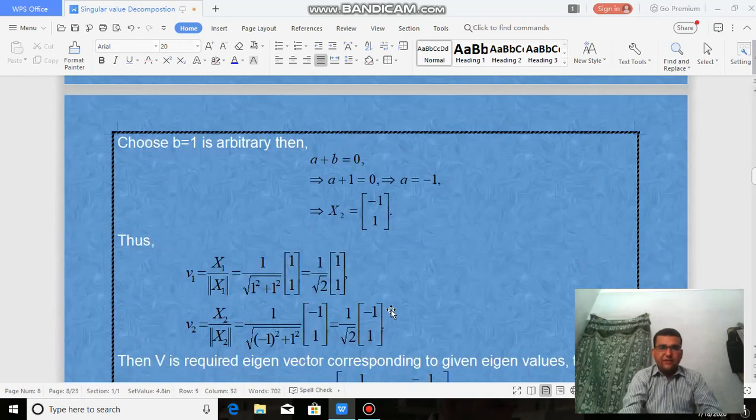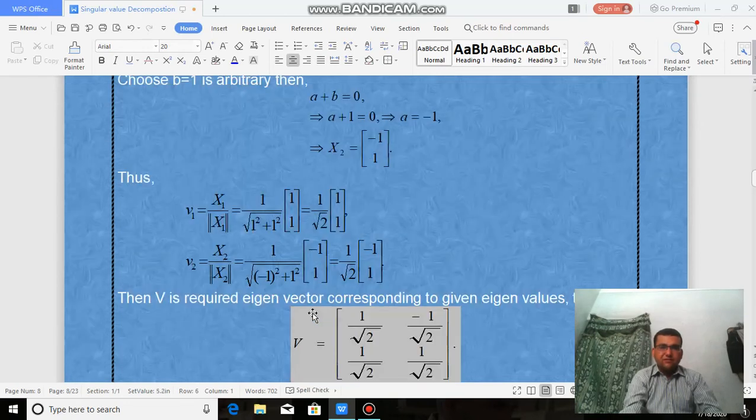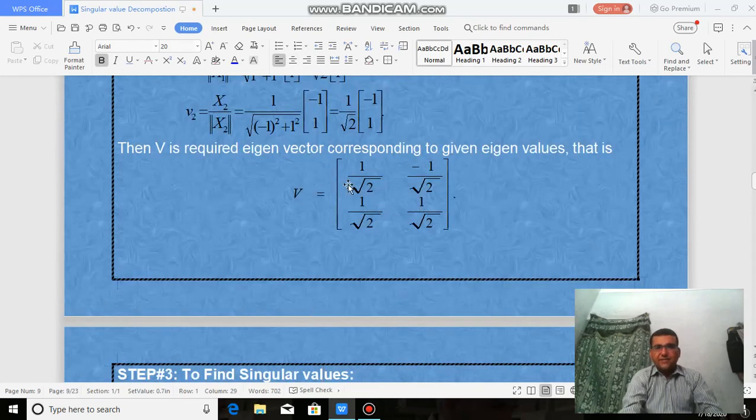Then we calculate v1 as follows, x1 divided by the norm of x1, and v2 is equal to x2 divided by the norm of x2. Then we have v1 and v2, where v1 is the first column of V and v2 is the second column of V. And clearly the first column is orthonormal to the second column, and the second column is orthonormal to the first column.